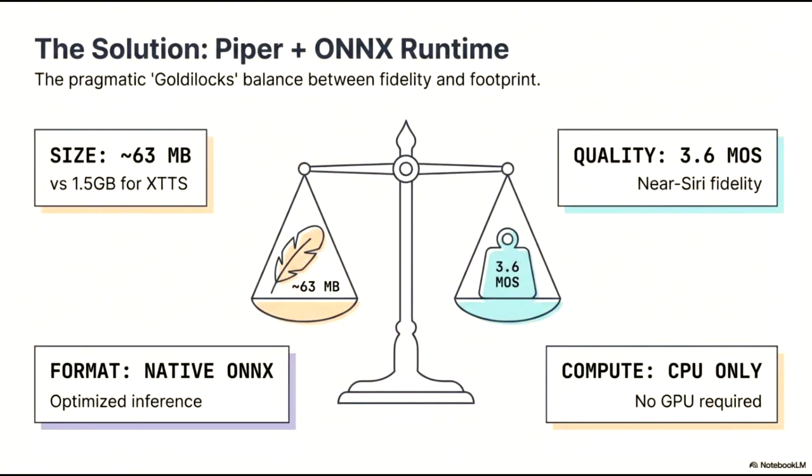Our solution utilizes the combination of Piper and ONNX runtime to strike a pragmatic Goldilocks balance between fidelity and footprint. By optimizing for native ONNX, we achieve highly efficient inference with a remarkably small footprint of only about 63 megabytes, a massive reduction compared to the 1.5 gigabytes required by alternatives like XTTS.